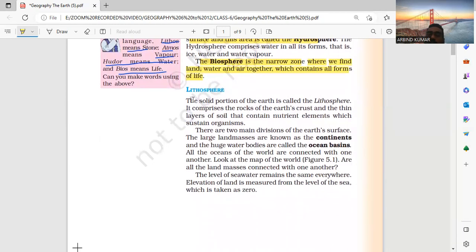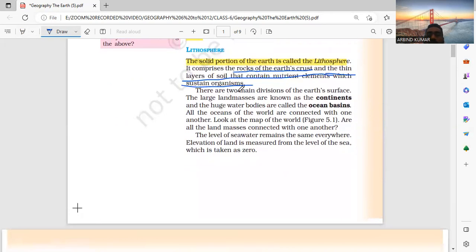Okay. What is the lithosphere? The solid portion of the Earth is the lithosphere, and it comprises the rock of the crust. The thin layer of the solid crust contains nutrient elements which sustain organisms. There are two main divisions of the Earth's surface. A large land mass is a continent, and a huge body of water is called an ocean basin.